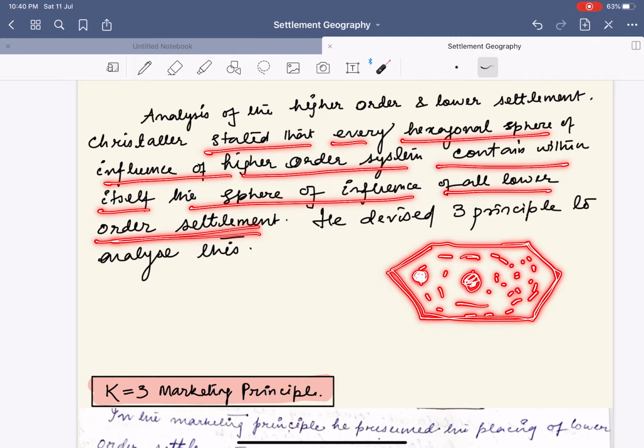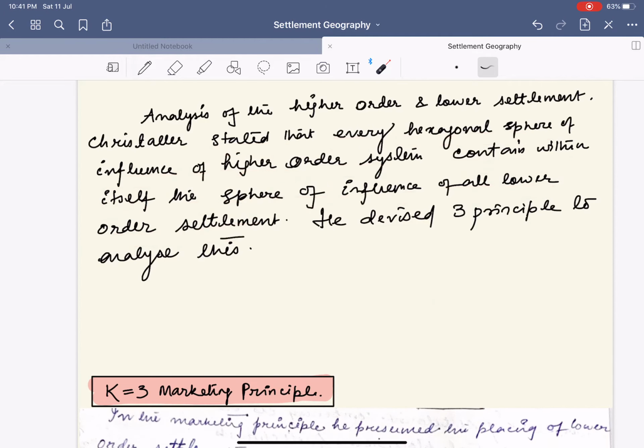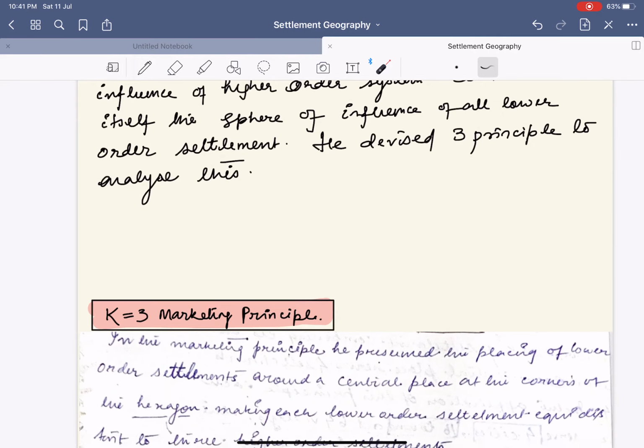Bhubaneswar as a main center will include not just the sphere of influence of itself but also the sphere of influence of the lower settlements. Simple. Hence, to analyze this, he devised 3 principles.